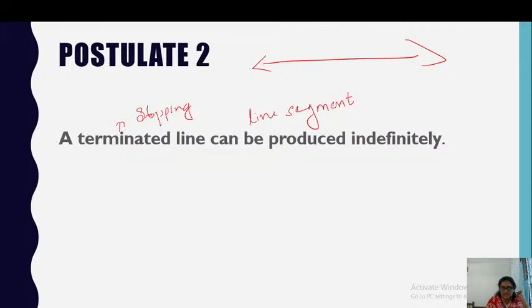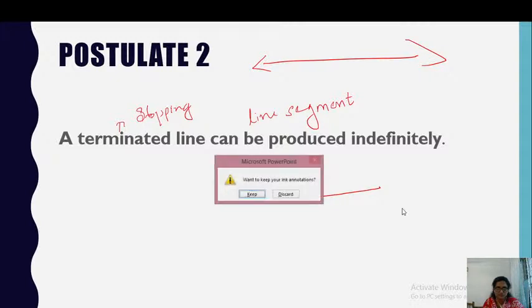So the postulate states that a terminated line can be produced indefinitely. That is, if you have a line segment, it can be extended indefinitely. Do you think this is true? Can you imagine that? Let me show you.